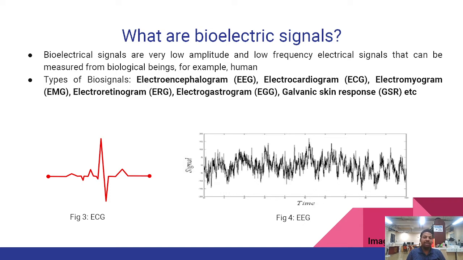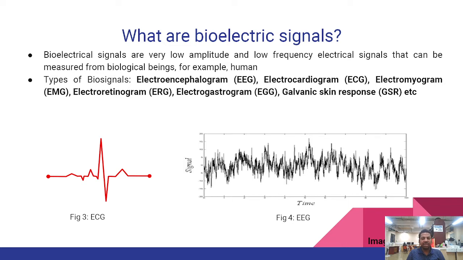So what are bioelectric signals? Bioelectric signals are very low amplitude and low frequency electrical signals that can be measured from biological beings. For example, in our case, we have human. So there are various types of biosignals. First one is the electroencephalogram, which measures the electrical activity of the brain. The electrocardiogram, which measures the electrical activity of the heart.